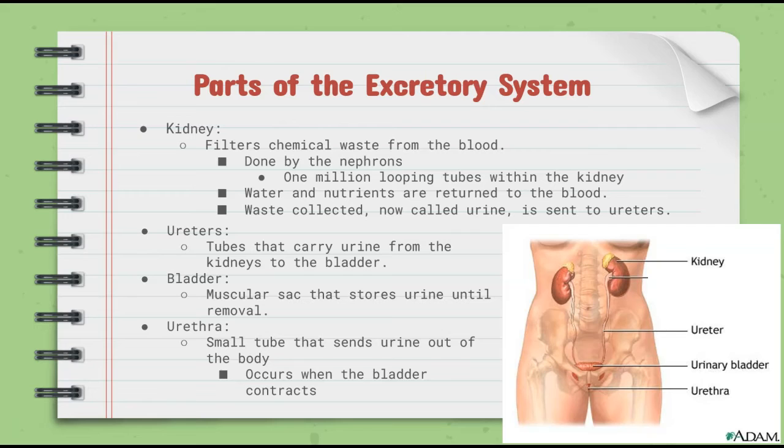The ureters are tubes that carry the urine from the kidneys to the bladder. So there's a storage facility called the bladder that holds them, but the transportation, how they get there, is the tubes called the ureters. That bladder is a muscular sac that stores urine until it is time for removal. When your bladder is full, you have the urge to urinate. The urethra is the small tube that sends urine out of the body. This occurs when the bladder contracts. This is when urine flows.